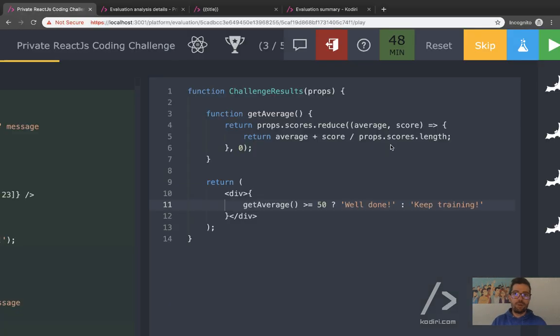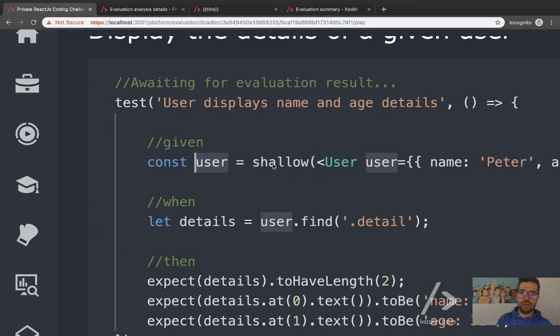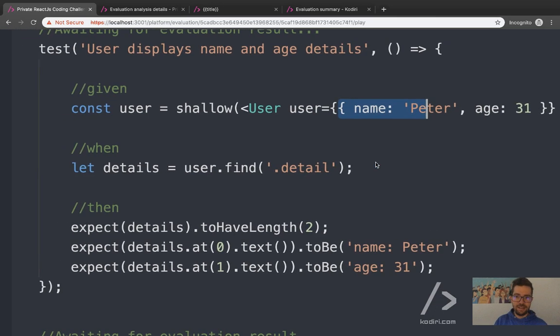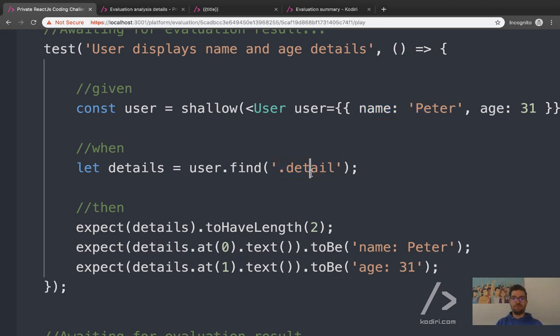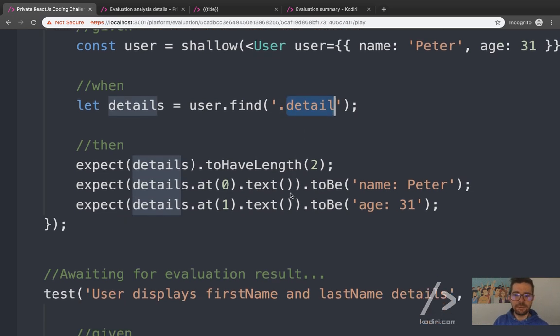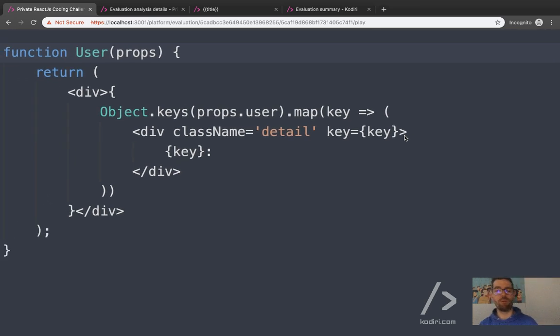Great. Question number 4. What we got here? We have a user component that receives an object, right? And then, look, we have to find an element with, what's that? Is it an attribute, class name, tag, ID? Class name, yeah, remember, this is fundamental. So we'll find an element with class name detail, and that element will have, actually no, we'll have 2 elements with class detail. The first one will have the name, and the second one will have the age.